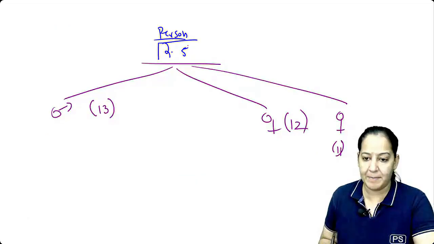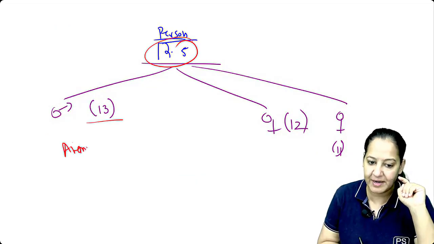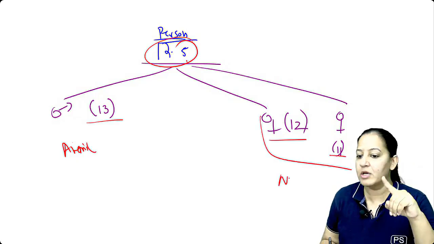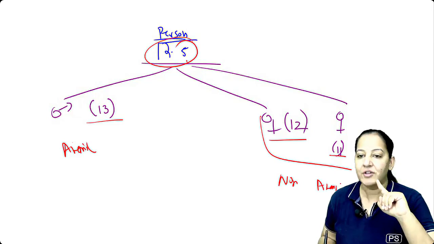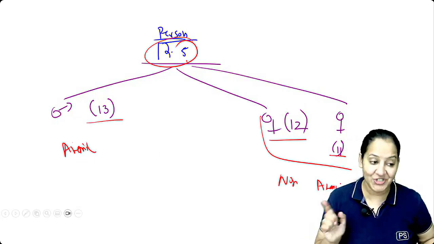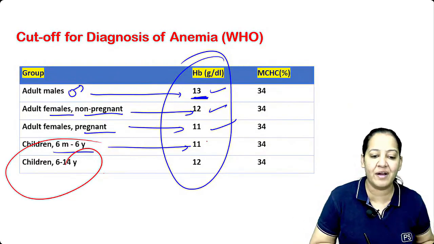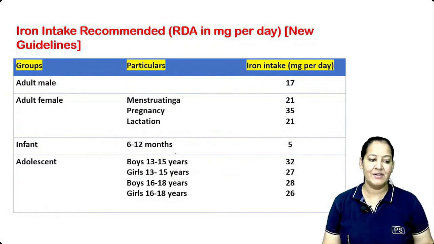Now apply. 12.5 is less than 13, so yes, the person is anemic. But 12.5 is more than 12 and 11 both, so these females are non-anemic, pregnant or non-pregnant. You got my point? So cutoff matters, number one, and male or female matters. Gender matters, and I'm saying this is all for adults. If I say children, again you have to look for the cutoff. Got my point? Yes, you have to learn the cutoff.